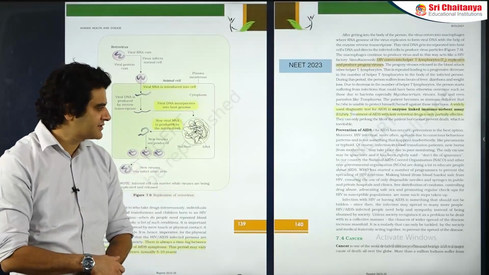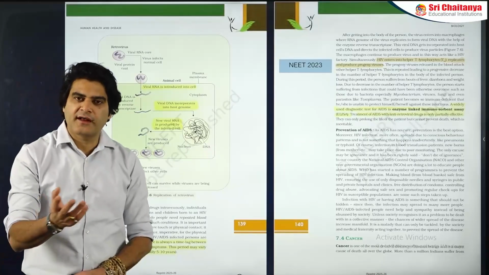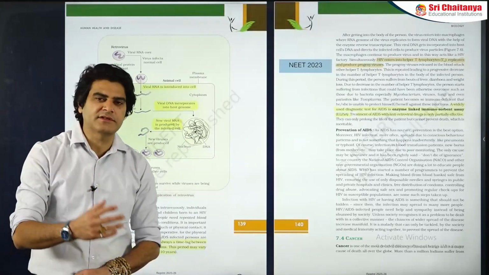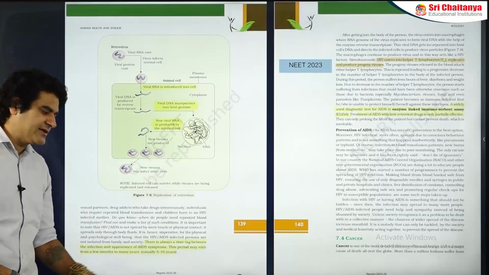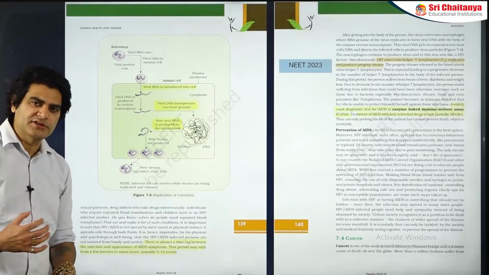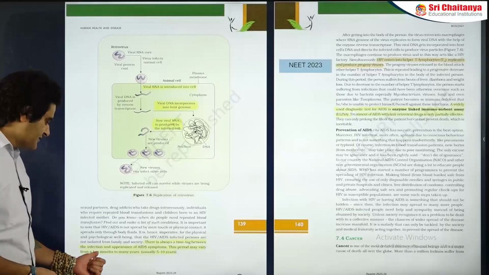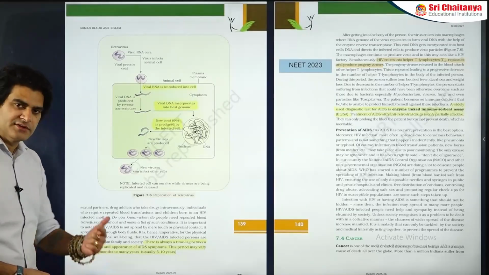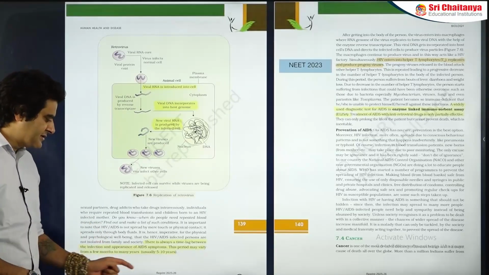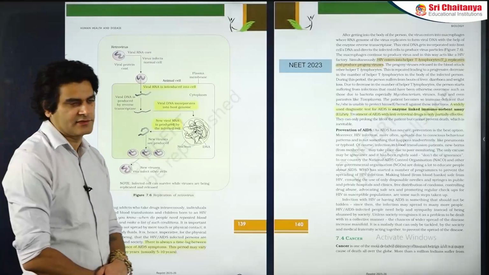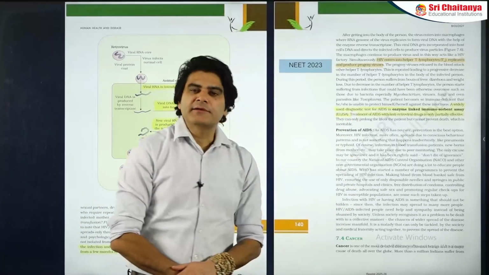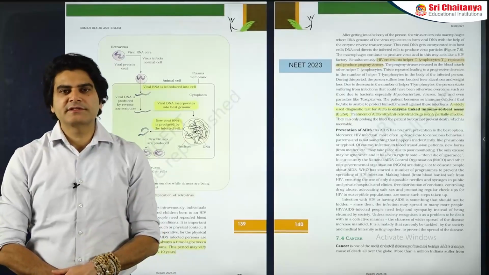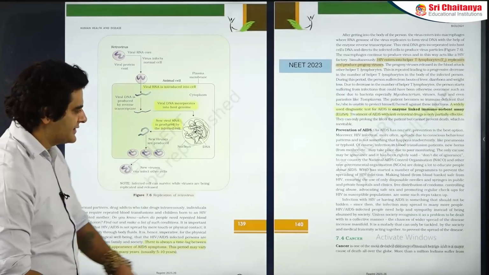So remember students that being HIV positive and having AIDS is not the same thing. It is very clearly different, and the time period between becoming HIV positive and actually developing AIDS is variable. It can be a few months in certain patients to many years, usually 5 to 10 years also. ELISA, enzyme linked immunosorbent assay, as we discussed already, is the detection test for AIDS.